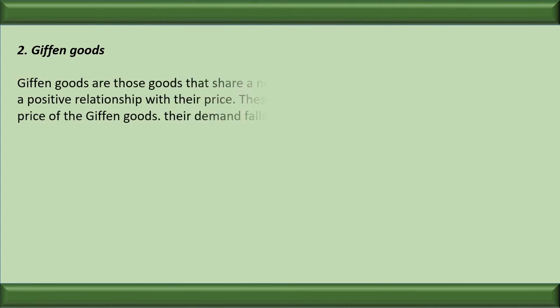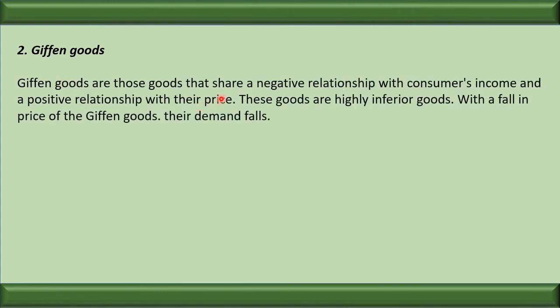Next is Giffen goods. Giffen goods are those that share a negative relationship with consumers' income and a positive relationship with the price. These goods are highly inferior. With a fall in the price of the Giffen good, the demand will also fall. As I told you, the law is not applicable in the case of highly inferior goods because the demand is guided by income.